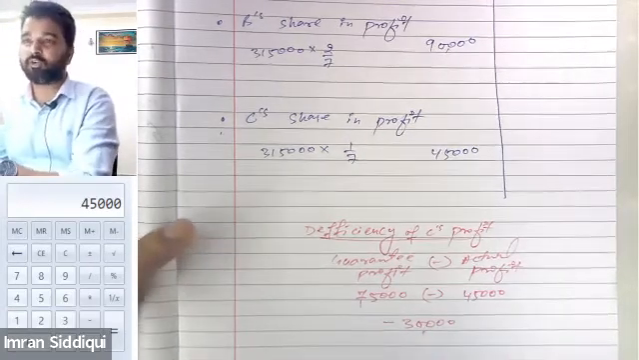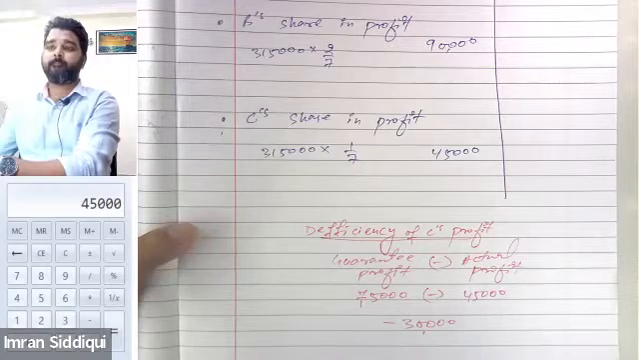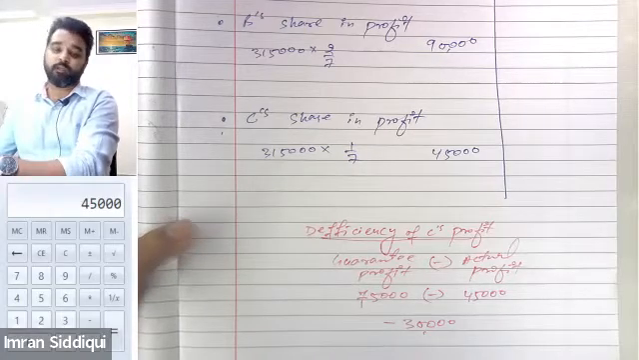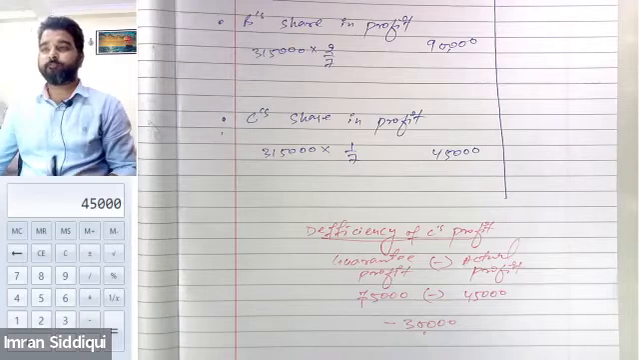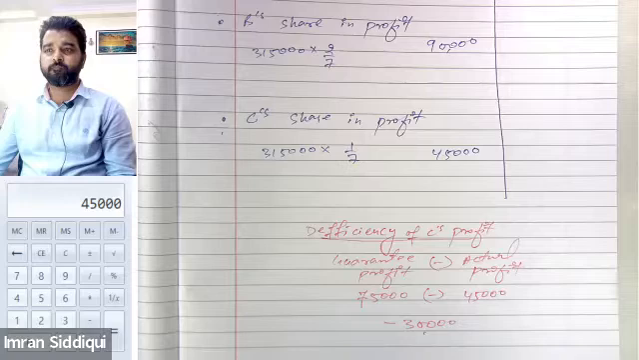Tell me, is it clear or not? Clear. Now tell me, Renosh, is this clear to you as well? Yes, sir. 75,000 minus 45,000, you got 30,000, right? Yeah, 75,000 minus 45,000 is 30,000. Okay, Aman, this is clear to you as well?